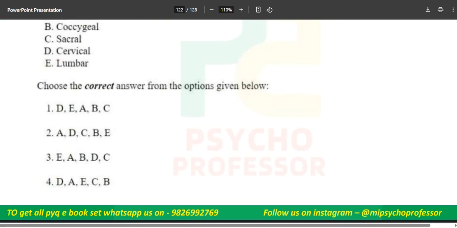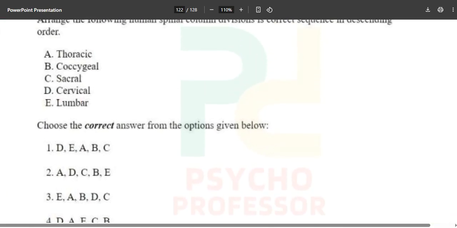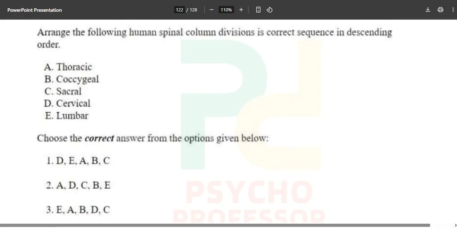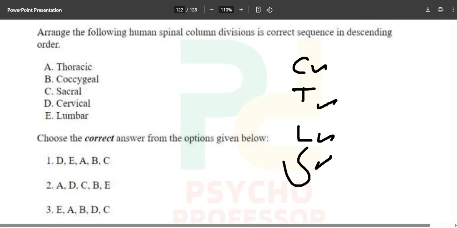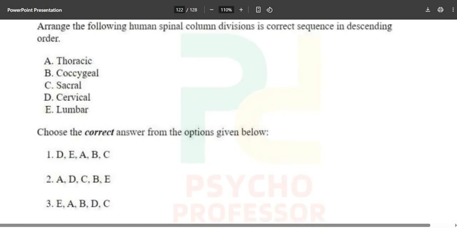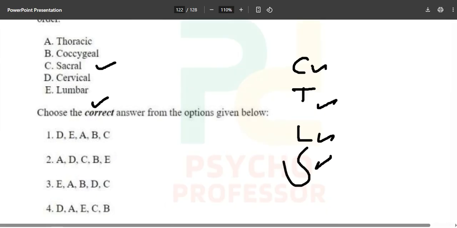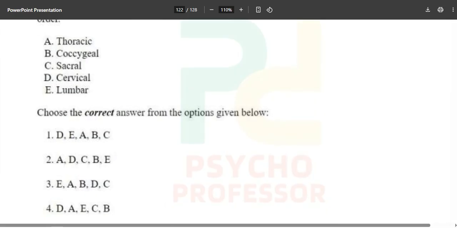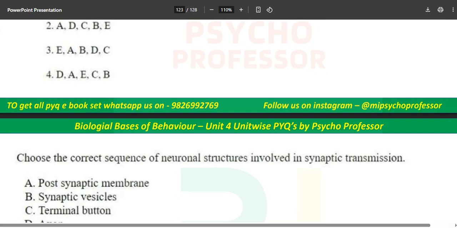Let's move forward to the next one, and we have done this thing n number of times, right? Don't need to waste time over here. The correct answer will always be CTLS: cervical, thoracic, lumbar and sacral. Cervical, thoracic, D. Option number 4 will be the correct answer. Why? Because in only one option we have D, E, C, B. So option number 4 is the correct answer, and we have done this thing n number of times.